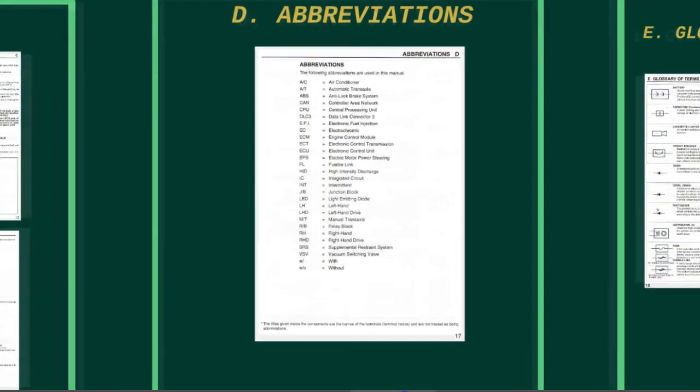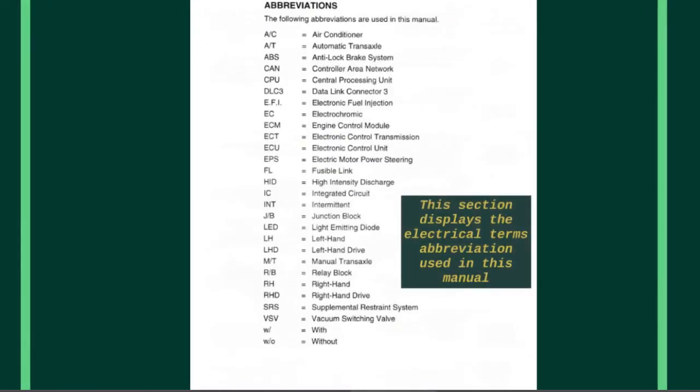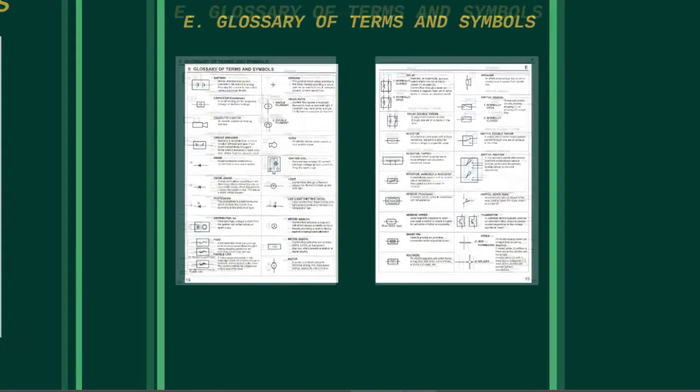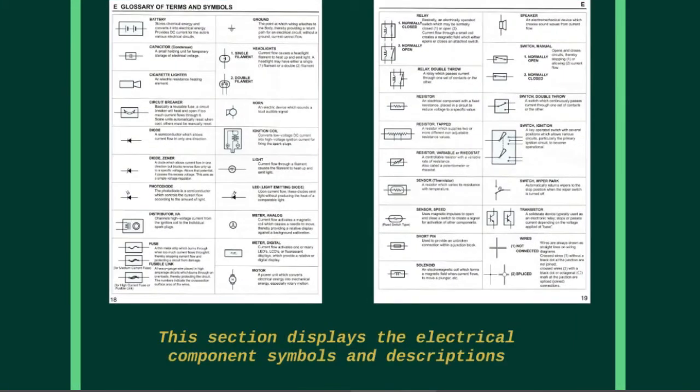Abbreviations. This section displays the electrical terms abbreviation used in this manual. Glossary of terms and symbols. This section displays the electrical component symbols and description.